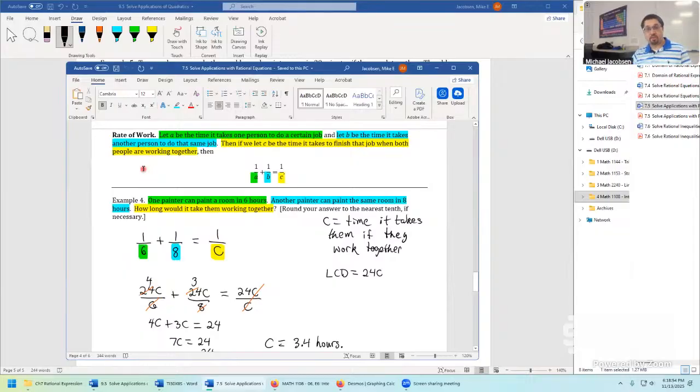The idea with rates, whether they're rates of a current in a rate of Roy kayaking, or the rate of work, the time it takes for a person to do one job per A units of time, the key idea about rates is they add up. So if A is the time it takes one person to do a certain job, B is the time it takes another person to do that same job, this is just saying one job per, say, 60 minutes, A units of time. One job per maybe 70 minutes, B units of time. And we can add up those rates, and that would be the total rate of speed if they are both working together to do one job.